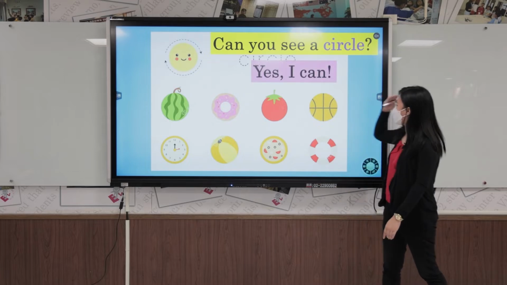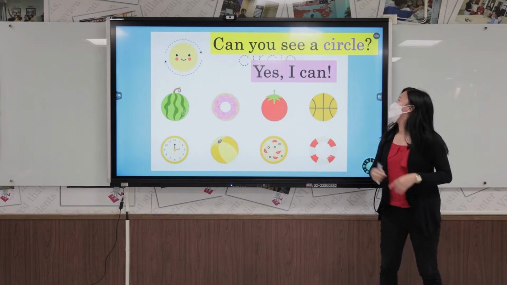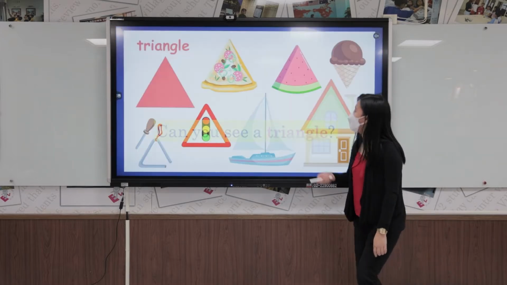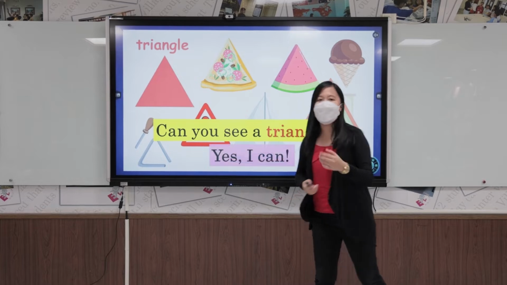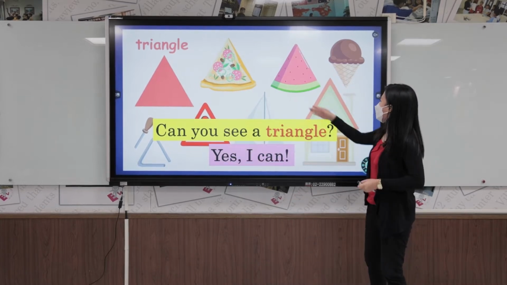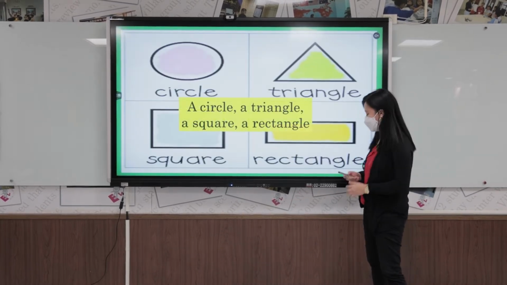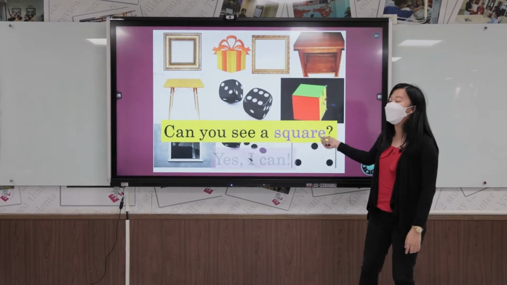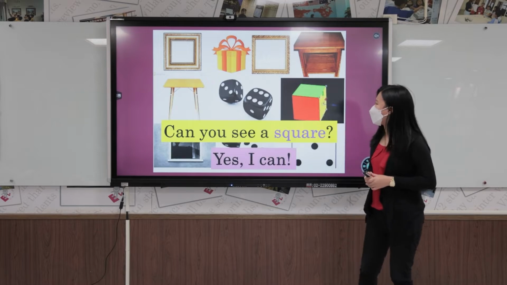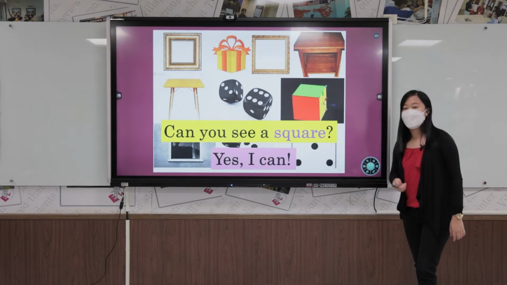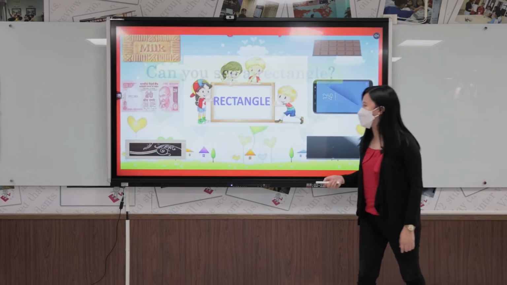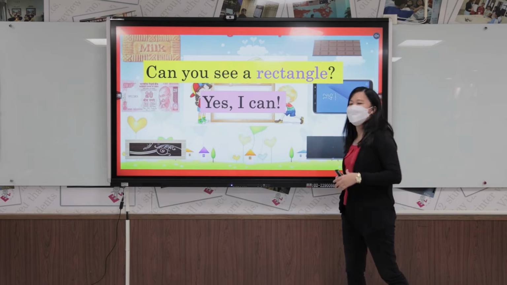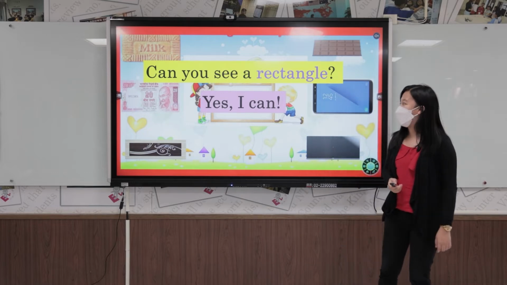A circle, a triangle, a square, a rectangle. Can you see a circle? Yes, I can. Can you see a triangle? Yes, I can. Can you see a square? Yes, I can. Lastly, we have rectangle. Can you see a rectangle? Yes, I can.